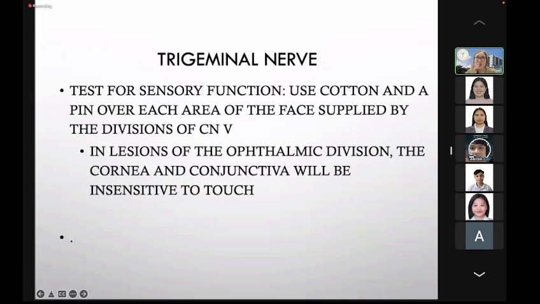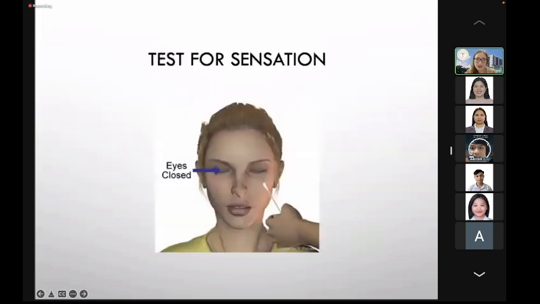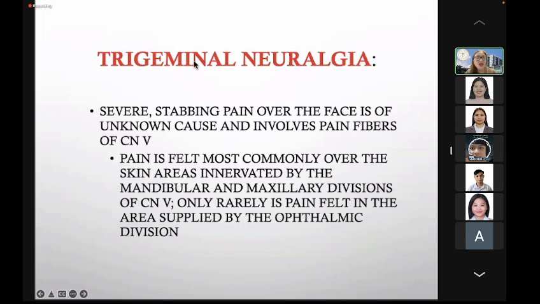Also, we also test the trigeminal nerve by the corneal blink reflex. So the trigeminal neuralgia, that usually occurs spontaneously. But it is sometimes associated with facial trauma, yung mga accident, vehicular accident, or any dental procedures.